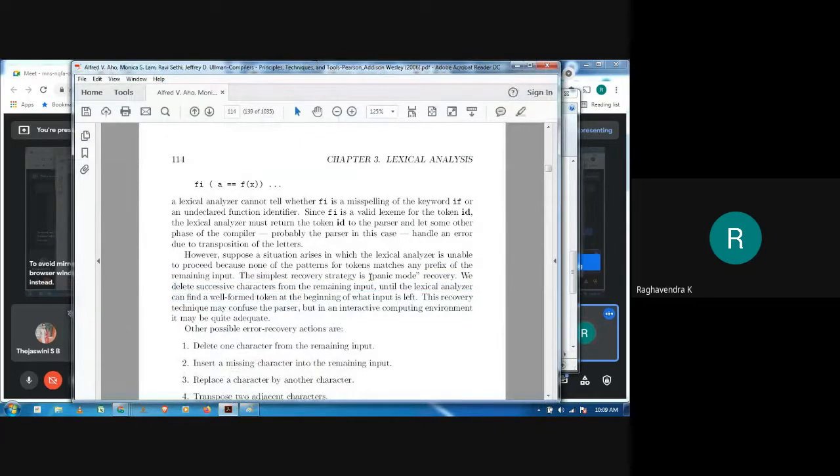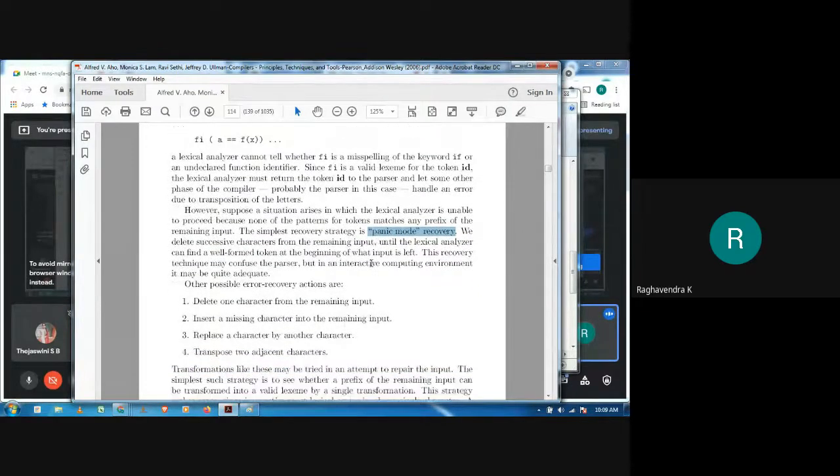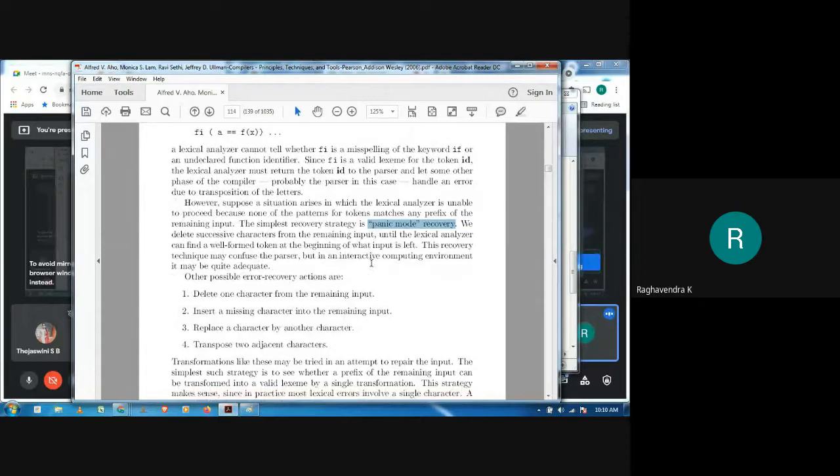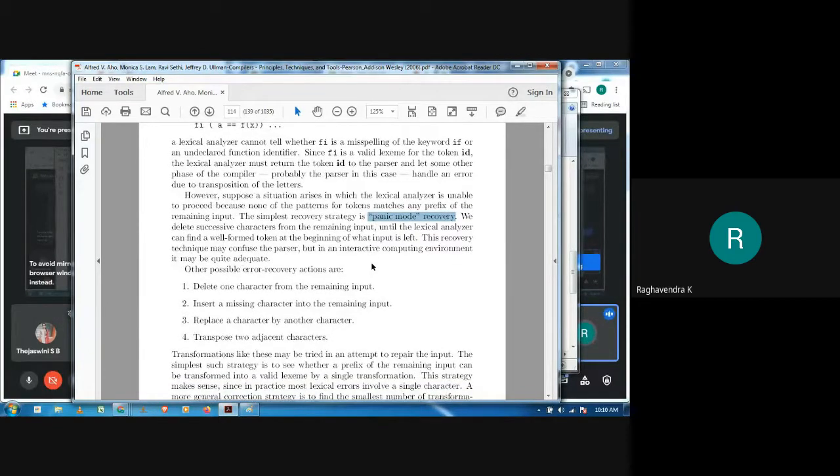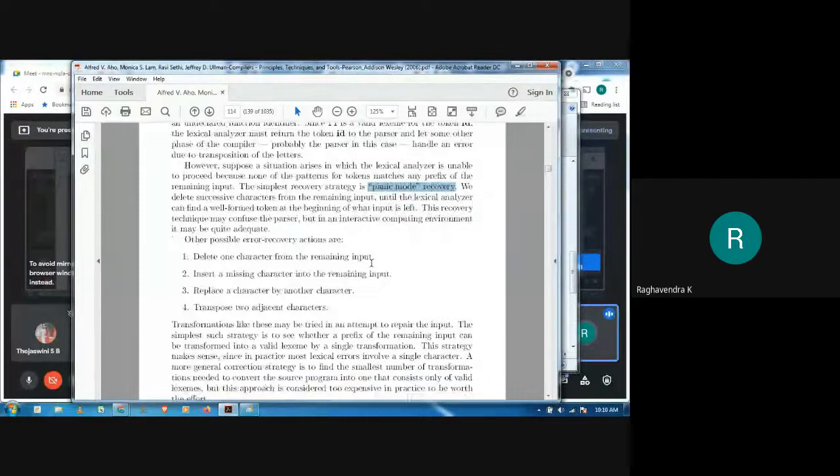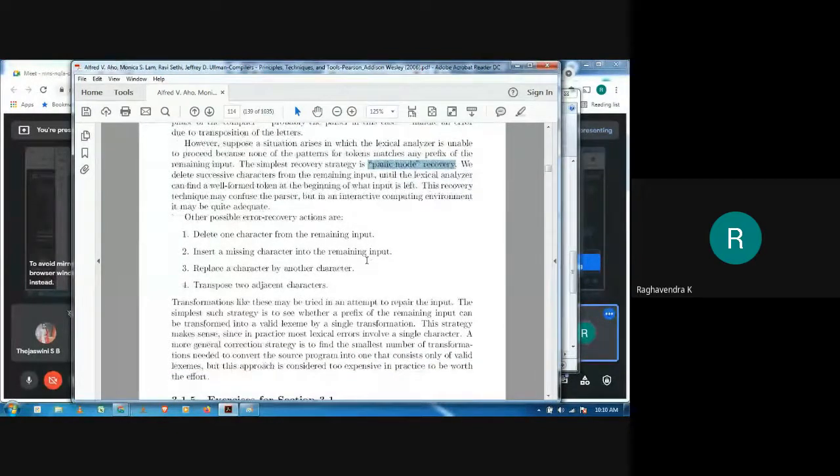So this type of recovery is called panic mode recovery. Now another type of recovery is also possible. Simply skipping the input makes the lexical analyzer's job easier, but we are actually not correcting the program. We are not diagnosing the problem, we are simply skipping over it, or escaping from it. However, if you don't want to escape, then there are other possible error recovery strategies.